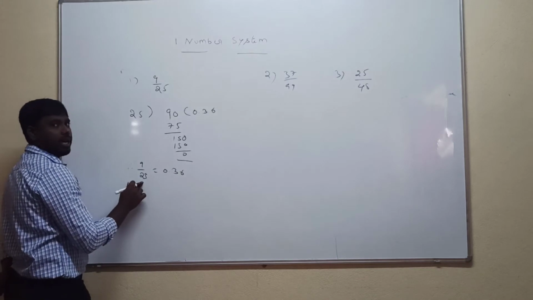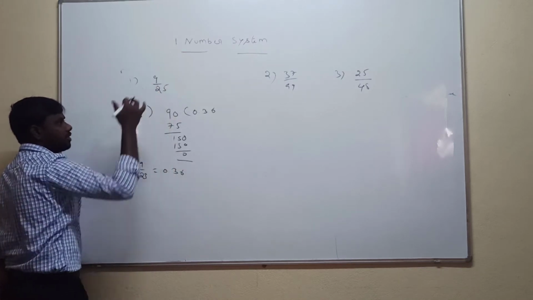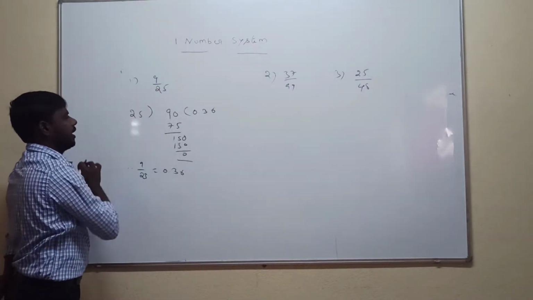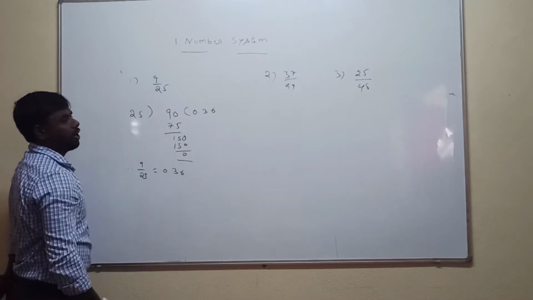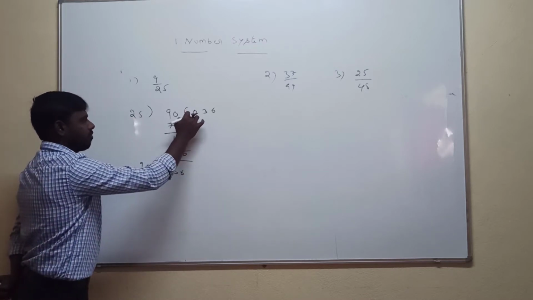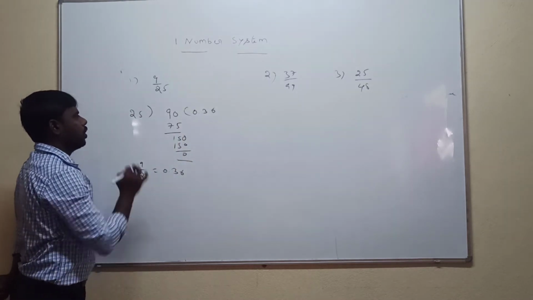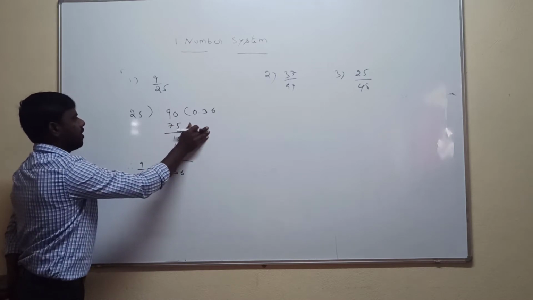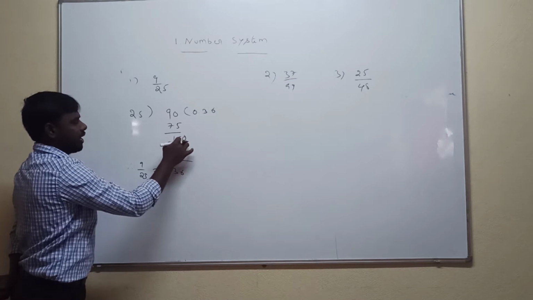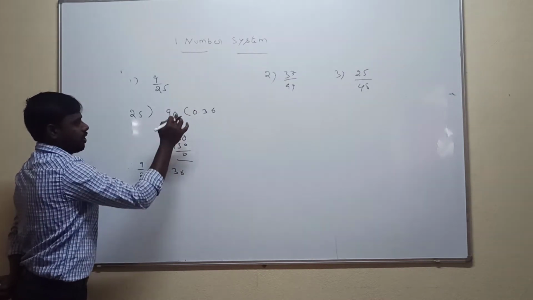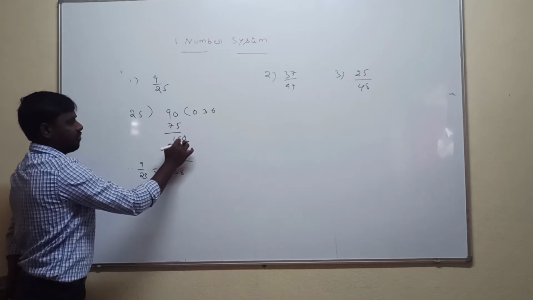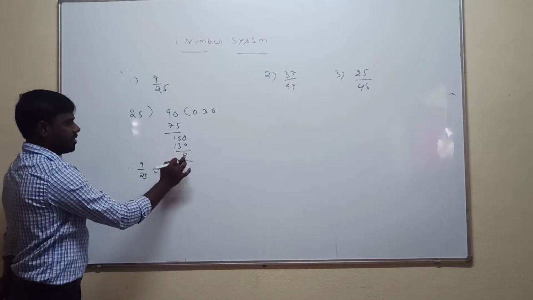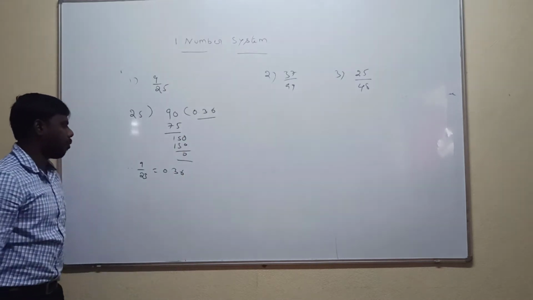Now the rational number is converted into a decimal. We use the division method: numerator value here, denominator value here. The smaller number is not divisible by the larger value, so we put 0, then the decimal point, and then add a 0. 25 times 3 is 75. 90 minus 75 is 15. 15 is not divisible by 25, so directly we add a 0, because the point is already put. 25 times 6 is 150. 150 minus 150 is 0. So 9 by 25 is 0.36.